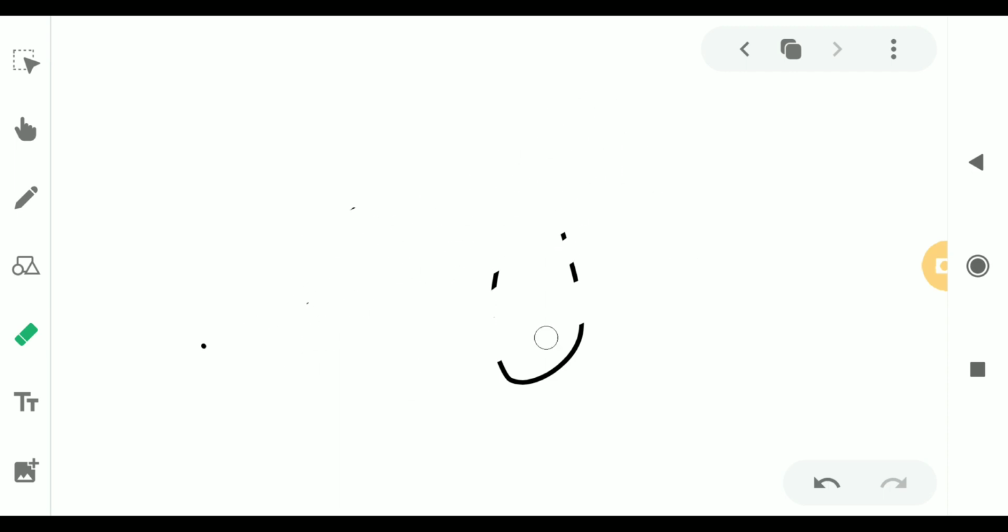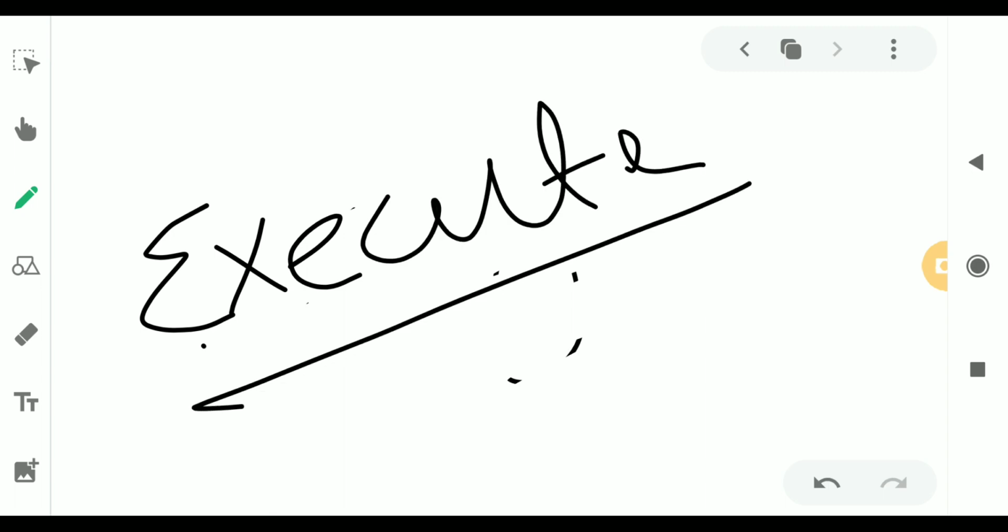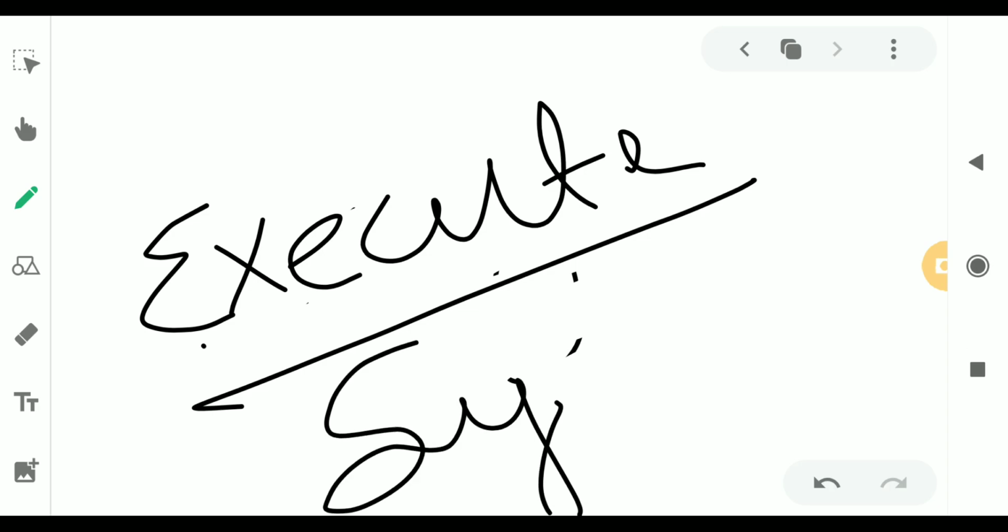Okay, next we will go through some commands. Print. Now, Python syntax, how to execute Python syntaxes.